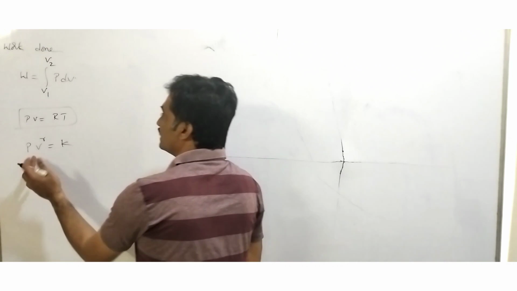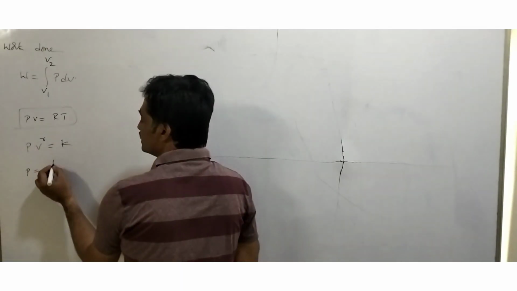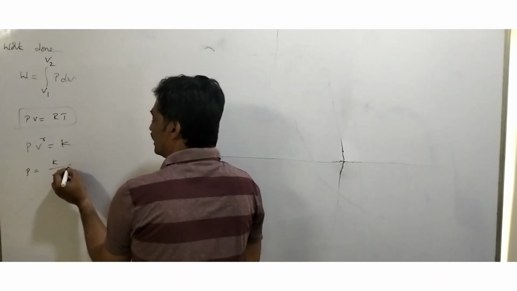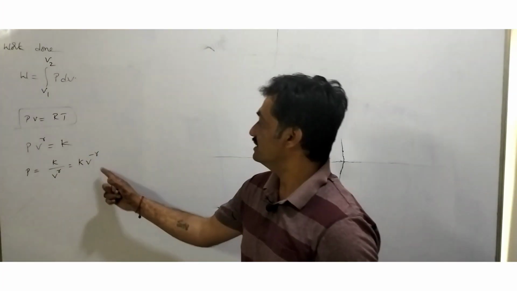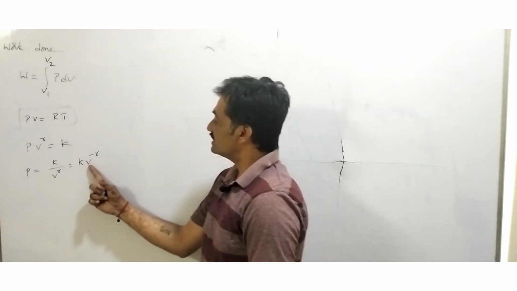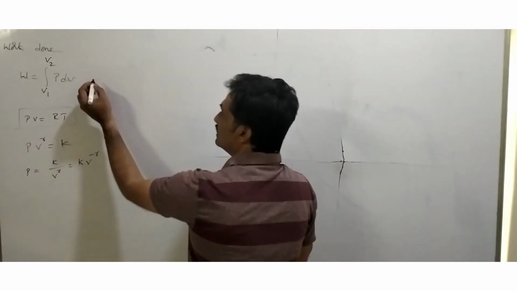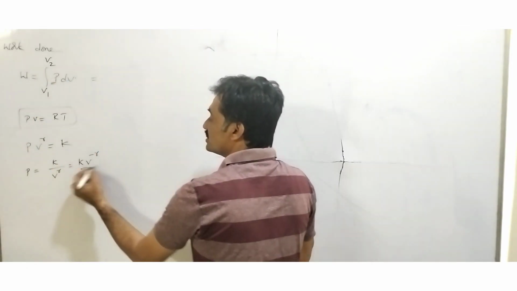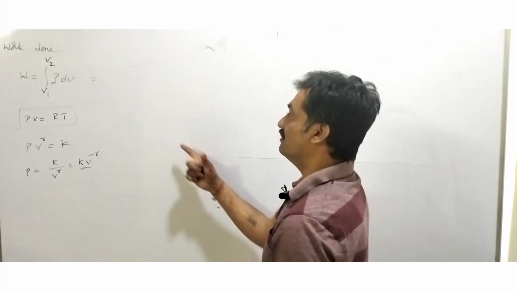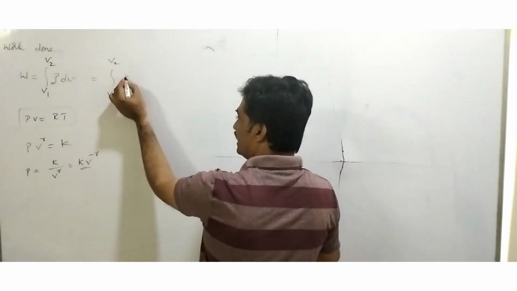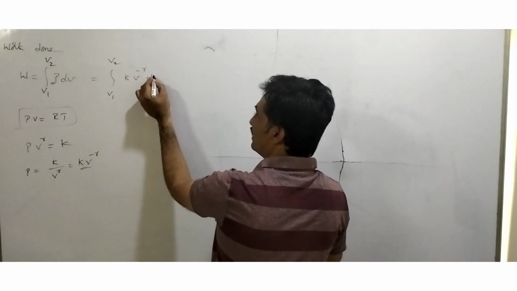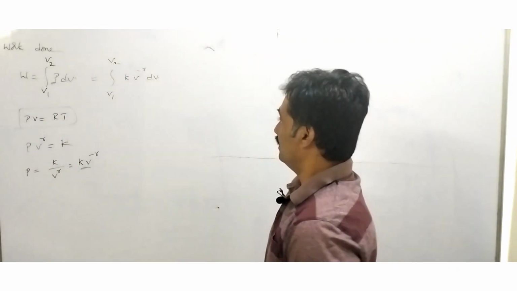Now, when we consider the pressure, observe that the pressure equals K by V to the power of gamma, or we can represent it as K into V to the power of minus gamma. When we substitute this in the work done equation, in the place of P we can substitute K into V to the power of minus gamma. So the integration from V1 to V2 of K into V to the power of minus gamma dV.